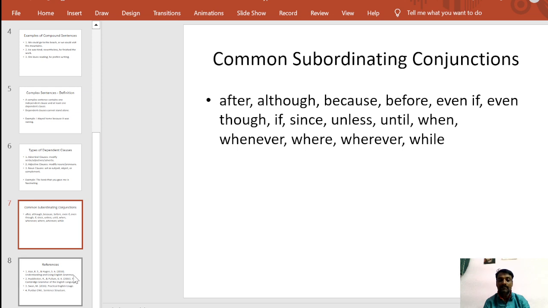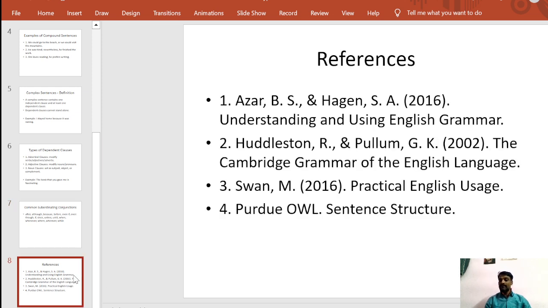So let us move on. These are some references, dear friends, that I have used to convey the kinds of sentences. Until now we have discussed three types of sentences based on structure, that is simple sentence, compound sentence, and complex sentence. So this is a little bit of discussion. We can discuss these sentences further in the next session. So thank you.